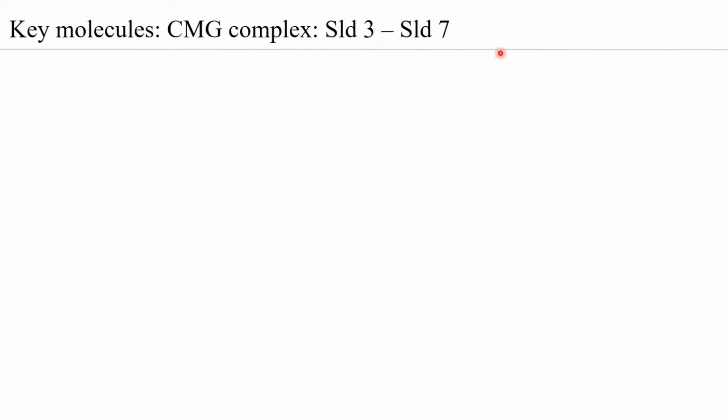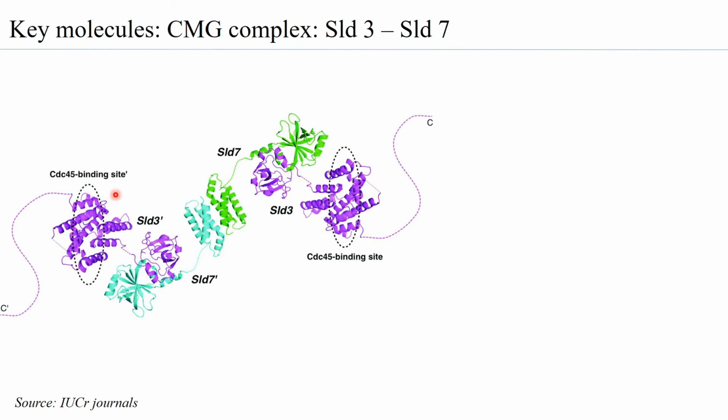We now go to the next molecule, which is the SLD3, SLD7. These two are initiation factors, and they have a very typical structure where it is basically two SLD3 linked to each other through two SLD7. So it forms a SLD3-SLD7 dimer complex, and the SLD3 has two domains.